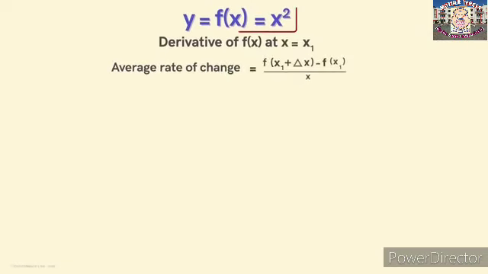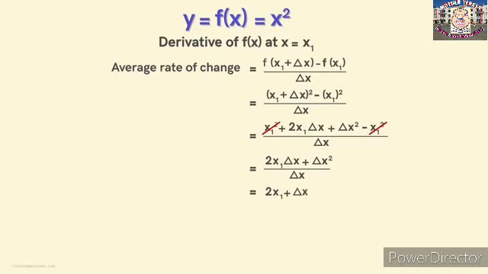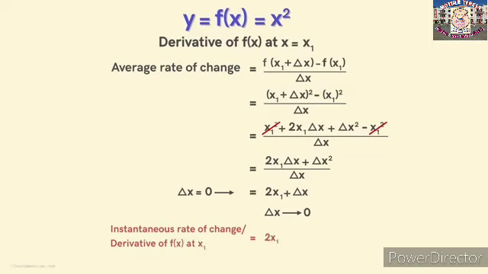That is, how the value of the function changes as the value of x changes by delta x. f of x1 plus delta x minus f of x1 will be equal to this. After expanding this term and simplifying, we will get this. And after dividing by delta x, we will get this final expression. Now we know that to get the derivative, we will need to consider the interval delta x tending to 0. So we put delta x equal to 0 here and get this. It's the derivative of the function at x1.